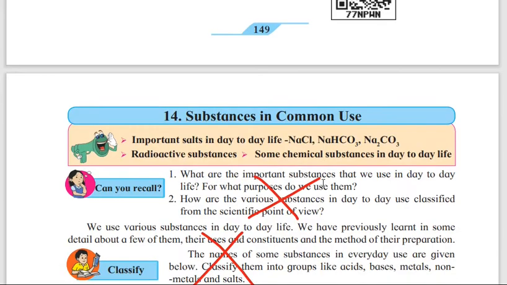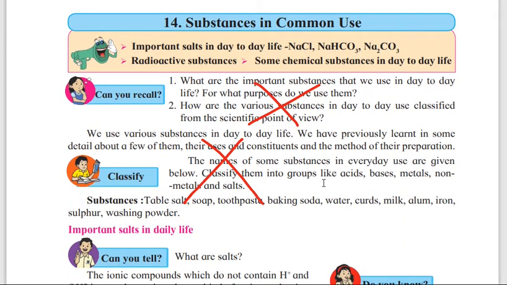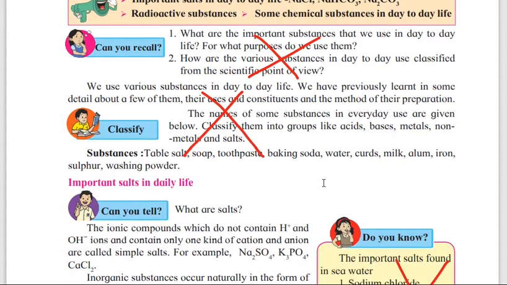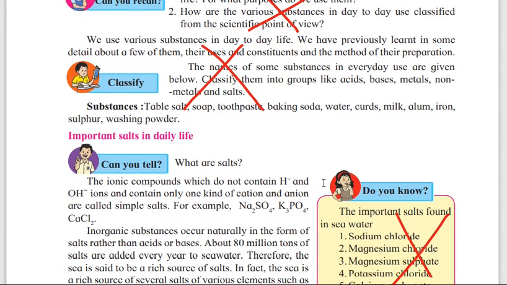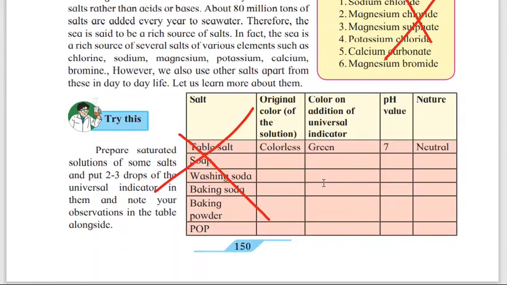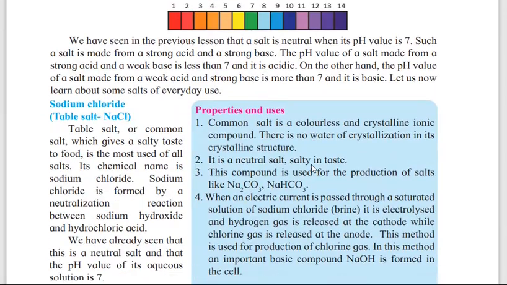149, you have to do all. In the 14th chapter, Substances in Common Use, can you recall is cancelled. And again the first 2 paragraphs, "We use various substances in our daily life", have been cancelled. Do you know, again has been removed. Page number 150, try this, that whole table has been removed.